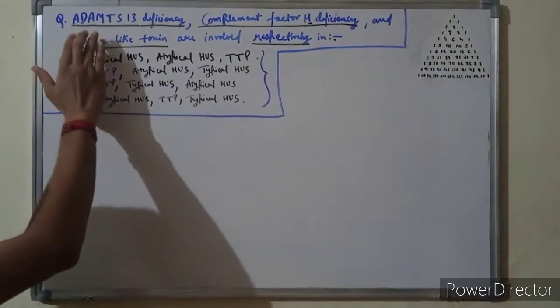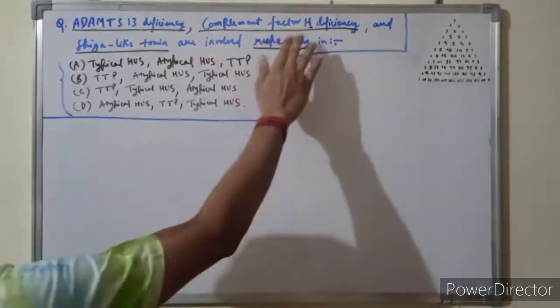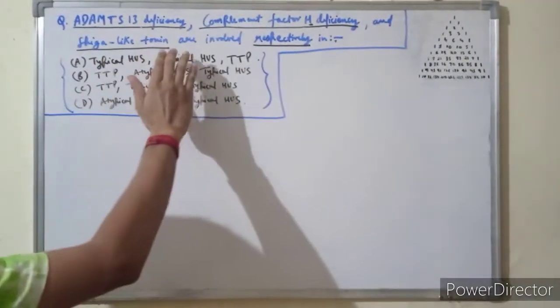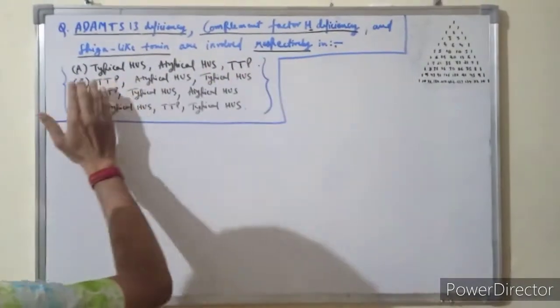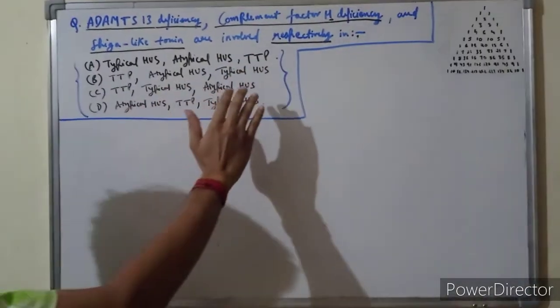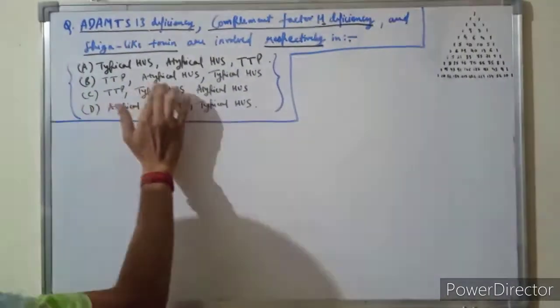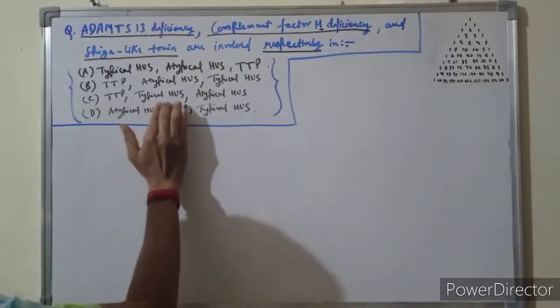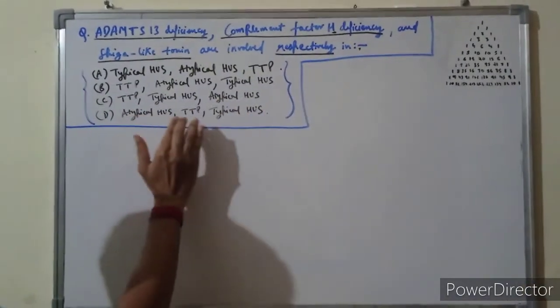ADAMTS13 deficiency, complement factor H deficiency, and Shiga-like toxin are involved respectively in typical HUS, atypical HUS, TTP. TTP means thrombotic thrombocytopenic purpura. The options are: TTP, atypical HUS, typical HUS; TTP, typical HUS, atypical HUS; or atypical HUS, TTP, and typical HUS.